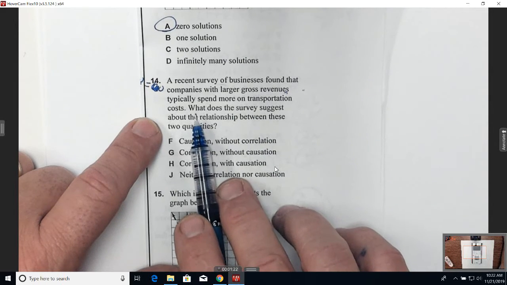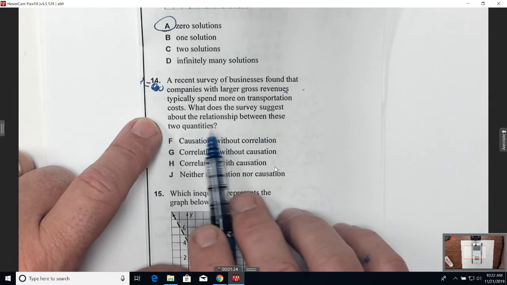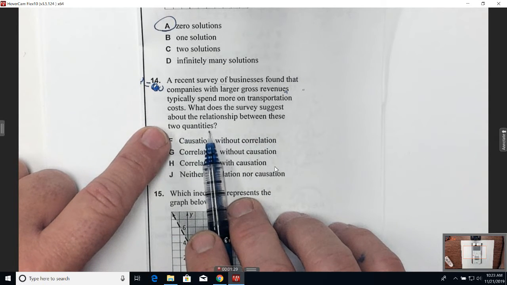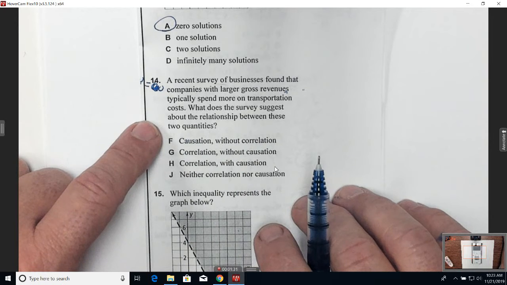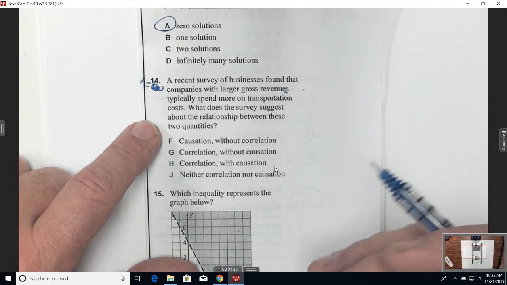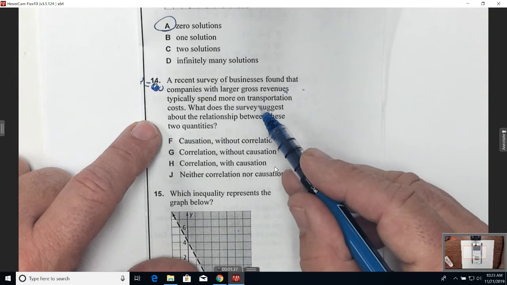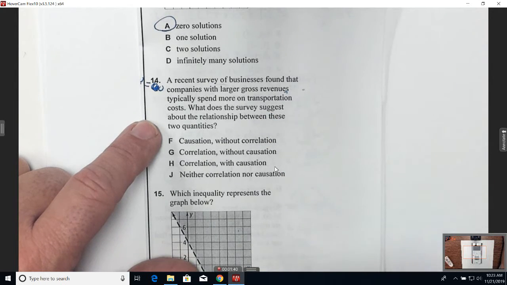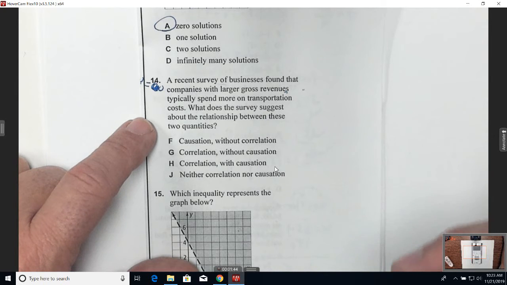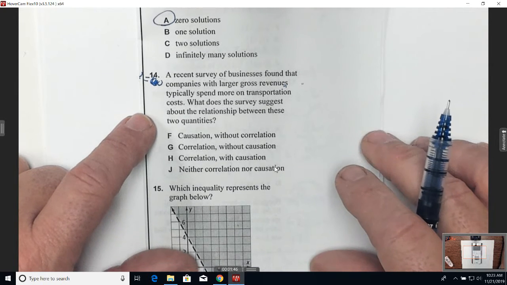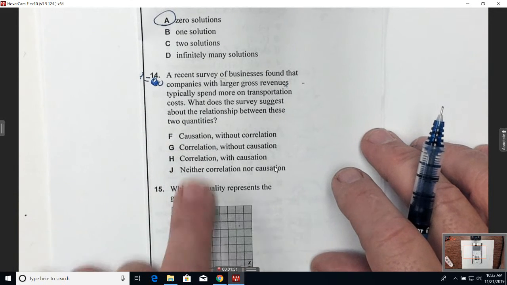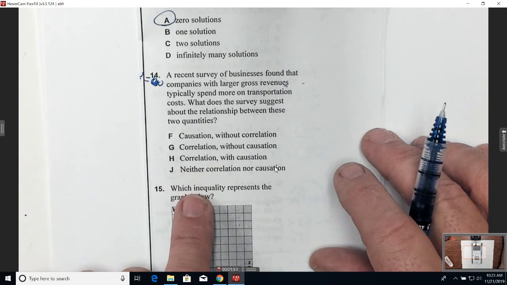So that's what the question's asking. What does the survey suggest about the relationship between these two quantities? Just because you bring in a lot of money doesn't cause you to spend a lot of money, right? You probably bring in a lot of money because you're smart about how you do things. So I find ways to spend less on transportation if I bring in more money, maybe. Okay, so one thing doesn't cause the other one. So remember causation and association, those will be on the test. So is this a causation? No. Is this an association? More than likely it is.